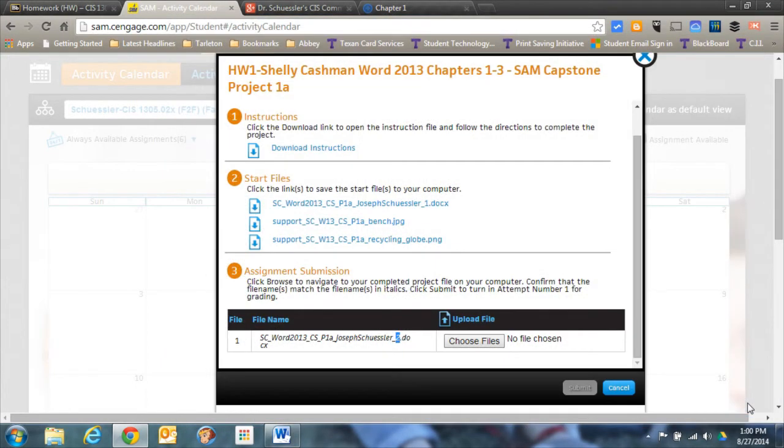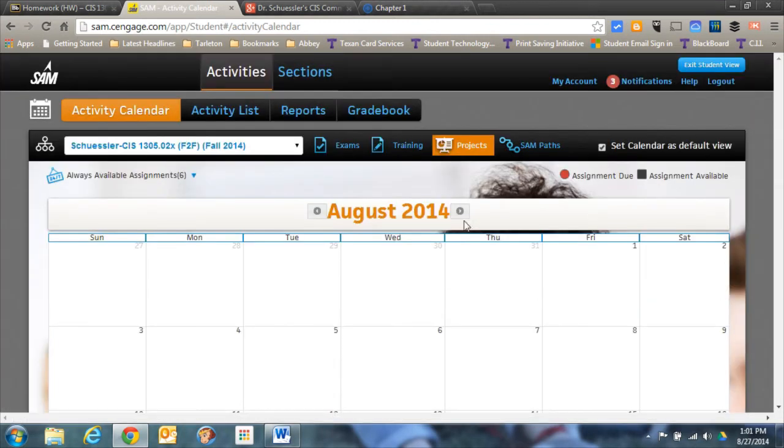Speaking of navigation, my recommendation is that when you download these instructions and all these files, you save them into a specific folder so that all the files are in one folder together. You might separate them out by week or by assignment or something like that, but you don't want all these individual files all over your desktop. It'll get confusing quickly. So that is it as far as SAM, and my advice is to, as I mentioned in class, work ahead a little bit. Get started on these assignments and get through them as quickly as you can. Get a couple under your belt, and then you can start to back off a little bit.